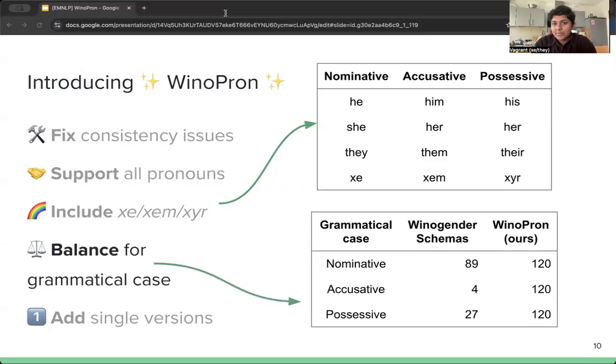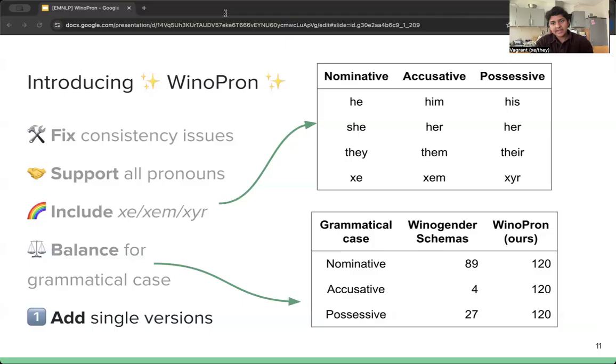So while creating our templates, we also make sure that we balance the dataset for grammatical case. As this table shows, Winogender schemas consisted mostly of templates with nominative pronouns and only 4 templates with accusative pronouns. But in WinoPron, we balance this and we make sure that there are 120 templates for each grammatical case that we consider. And this allows us to actually evaluate that assumption from earlier about how the same pronoun in different cases might have similar or different performance and biases.